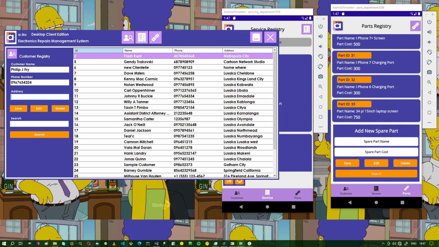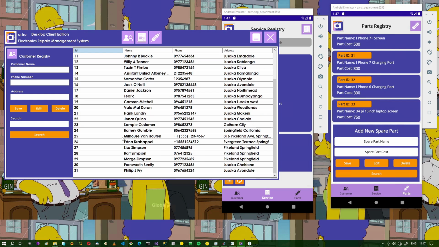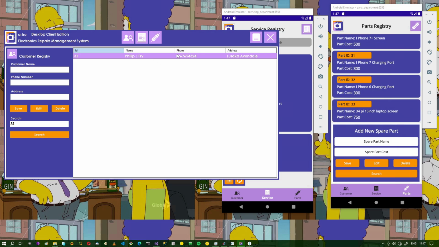Then the address where the customer lives, Osaka, Avondale. Let's save that. So I have Philip J Fry there. Let's search, and there's the customer data in the customer registry. So we've onboarded 2 customers so far.